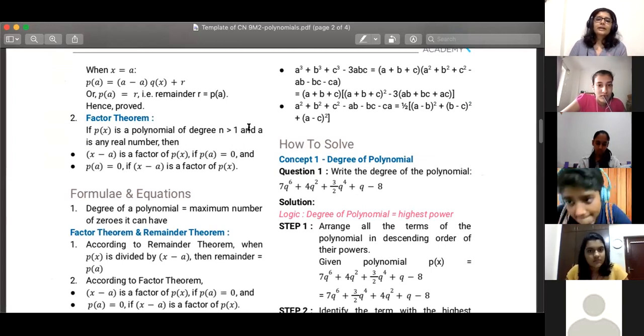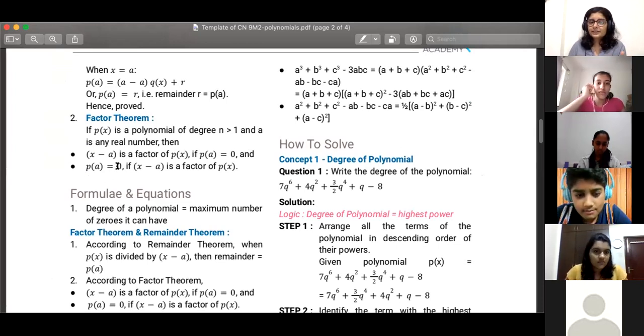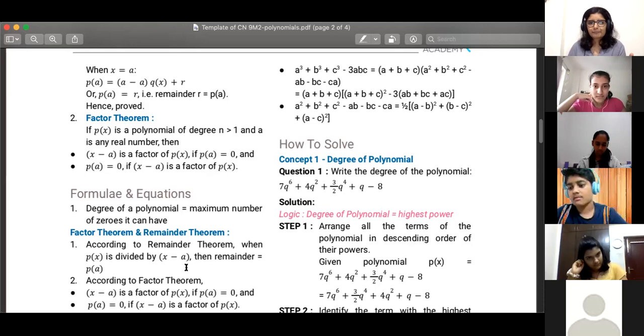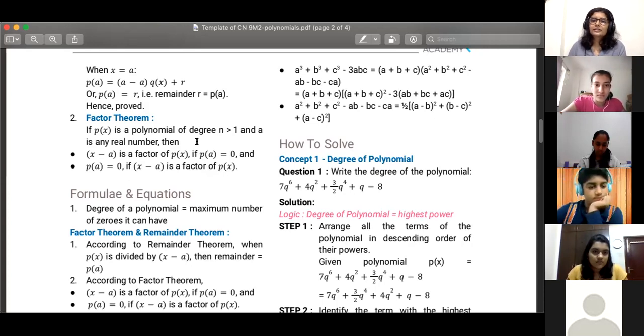And the other way around, if p of a is equal to 0, then x minus a is also a factor of p of x. Does this make sense? Do you see how you are getting this theorem?